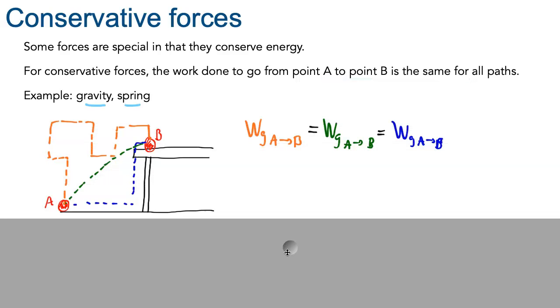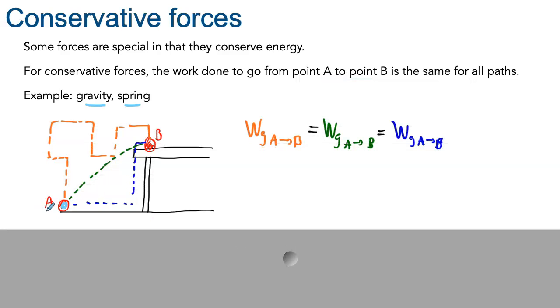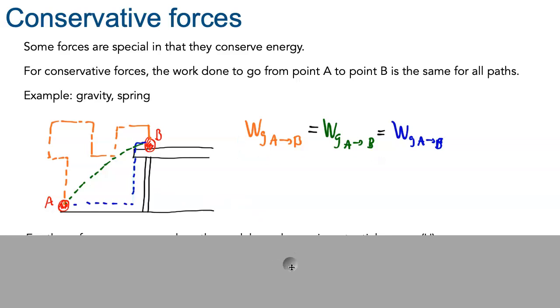Let me give you an example. If you have a ball that is at the bottom at point A, and we want to get it, let's say, onto a table that is at point B. If you want to calculate the work done by gravity, either using the orange path, that is a very weird path going all across, or on a straighter path going along the green line, or maybe going horizontally first and then vertically. In all cases, the work done by gravity will turn out to have the same numerical value. So we say that because of that, the force due to gravity is conservative.